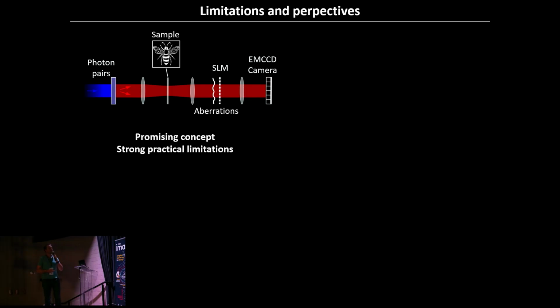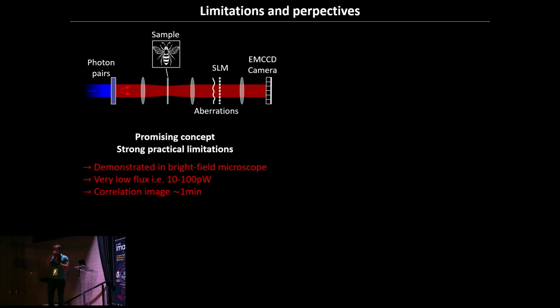So in that case, it's indeed a funny, promising concept. I don't think it's going to replace AO in general, but it can be an additional modality in AO that can help in certain situations where it's difficult to reach the optimal correction. But it has strong practical limitations in this format. We only used it in bright field microscopy. We showed that it can be adapted to a reflection situation. But again, a very simple microscope with lenses and so on, so not something really practical. Very, very low flux, and the correlation image was taking one minute. The overall optimization was taking an hour. So nothing has to move. Okay, that was the first thing that we did there.